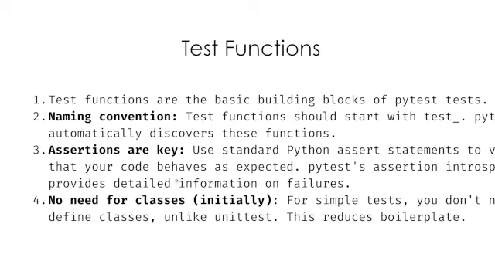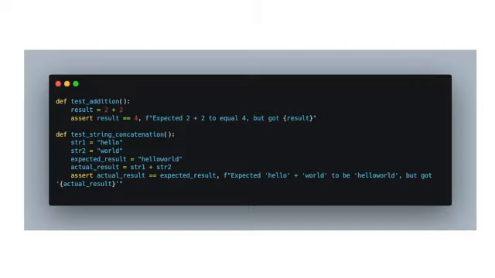Assertions are key over here. We use assertions to perform our tests, and there is no need for classes, at least initially. Later on, we could have them for organization purposes, but PyTest doesn't impose any requirement for classes, unlike unittest. So this reduces the boilerplate code. Let's look at an example.